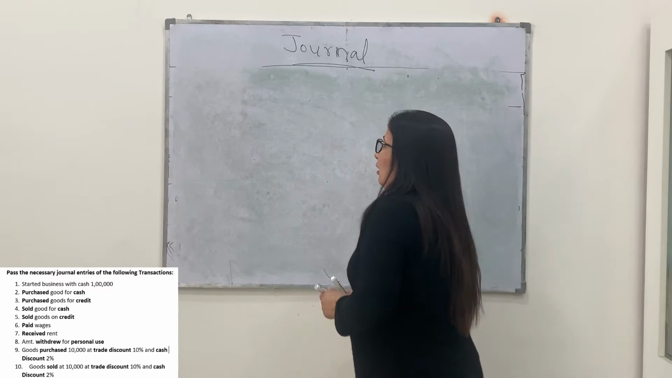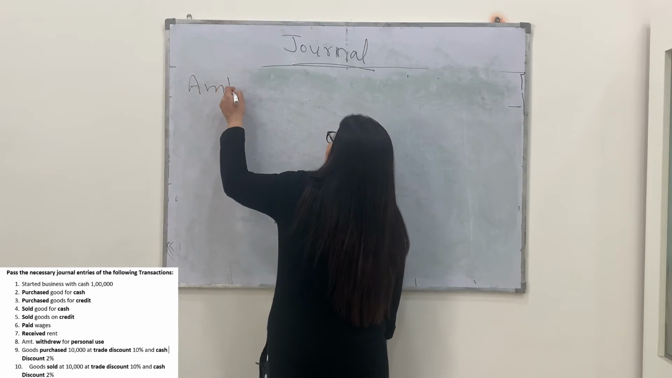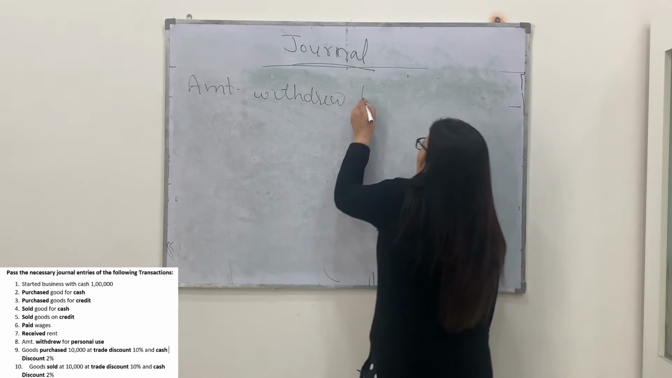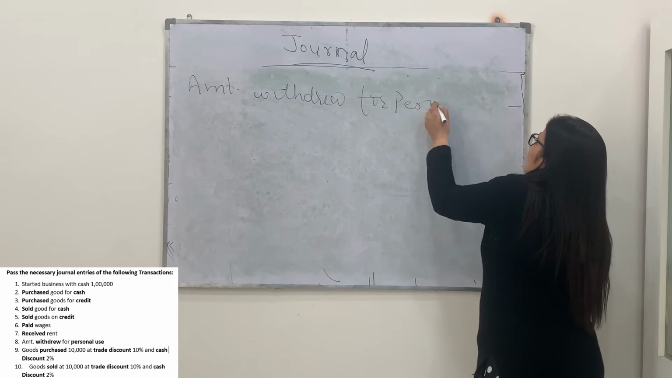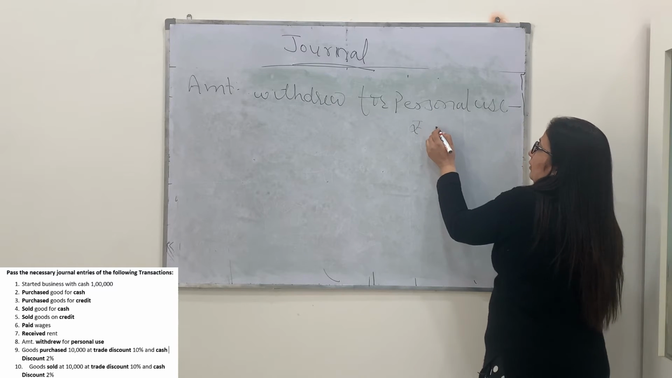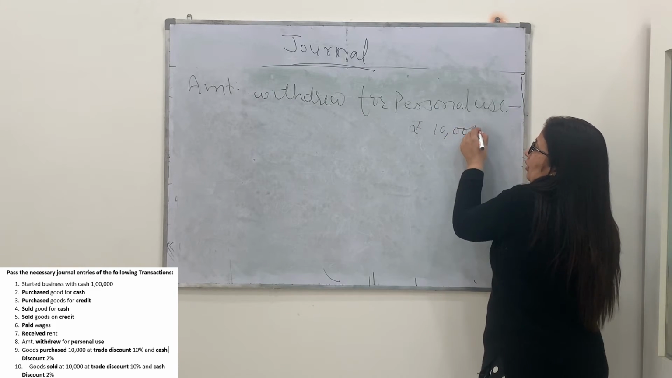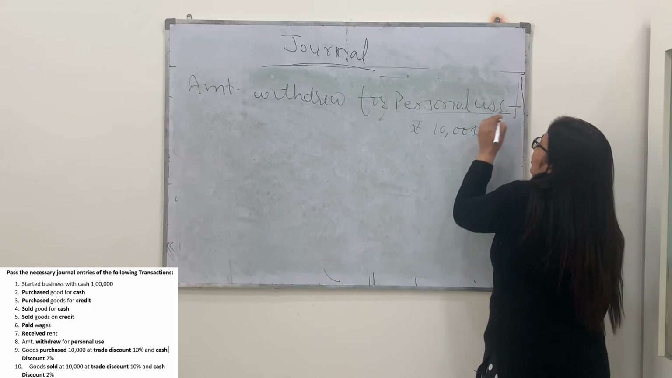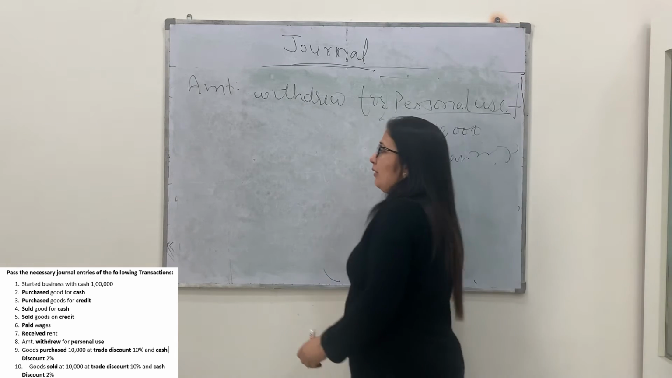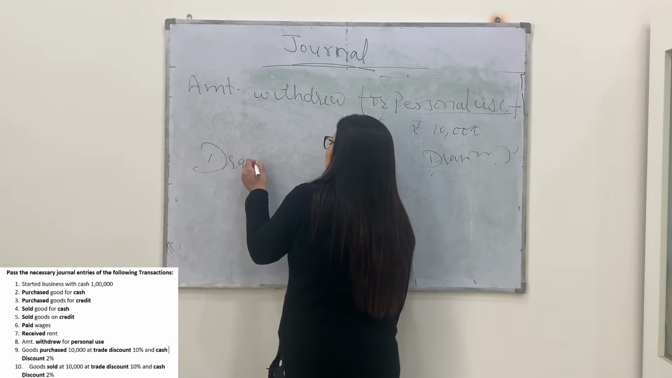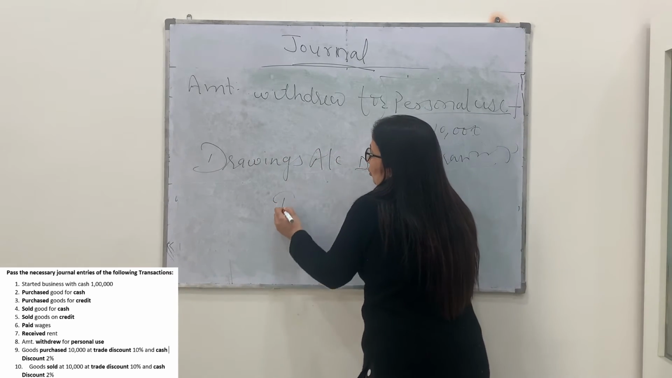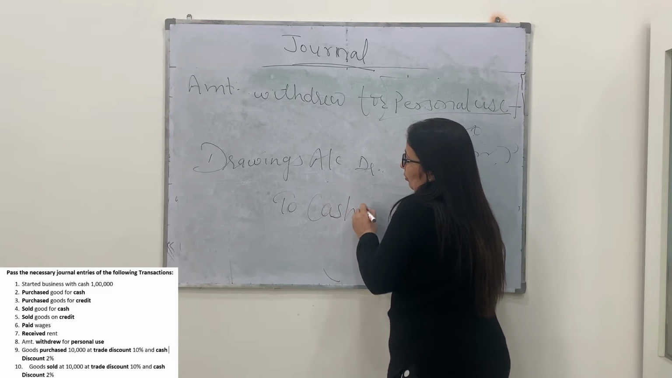So if we have the transaction amount withdrew for personal use, rupees 10,000. Whatever is withdrawn for the personal use is known as the drawings. So entry will become drawings account debit to, credit what goes out.